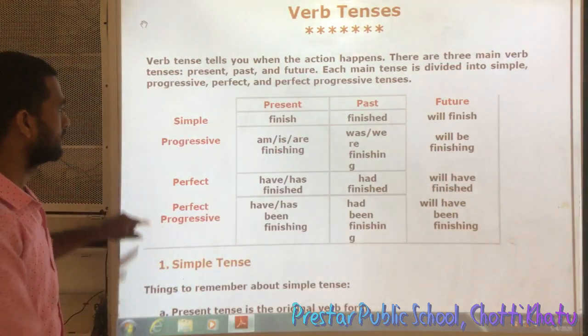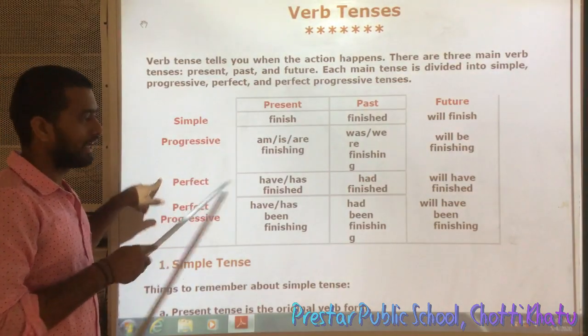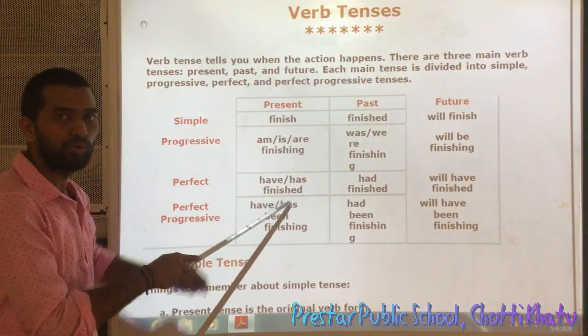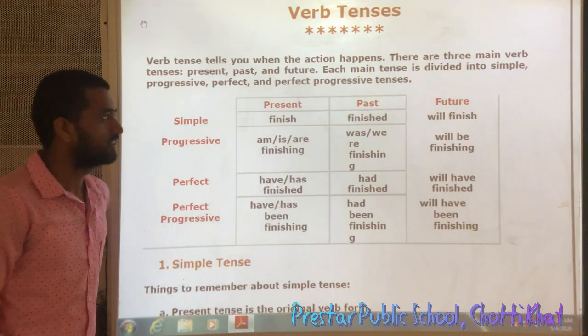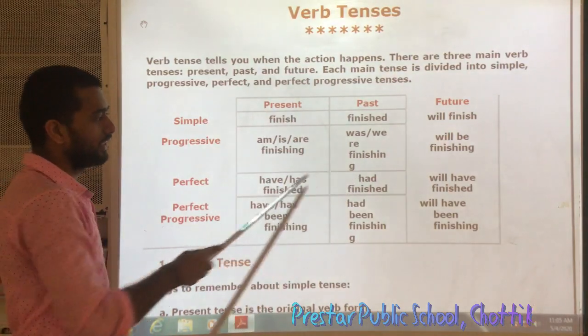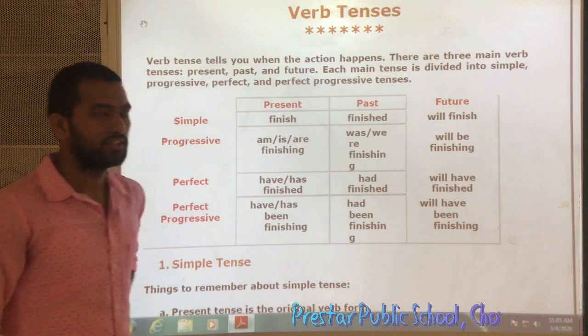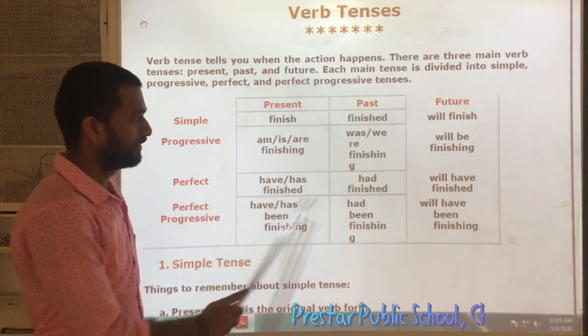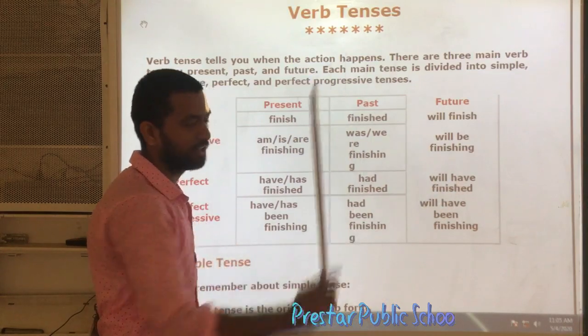Okay. Next, for present perfect tense, has or have plus V third. V third form is used. Has or have plus finished. Next, for past perfect, we use had. Here, has or have, but here had plus V third. Next, for future perfect, we use will have or shall have plus V third.